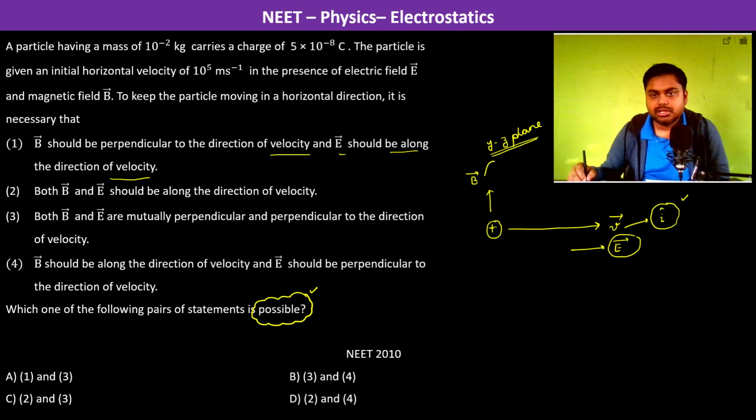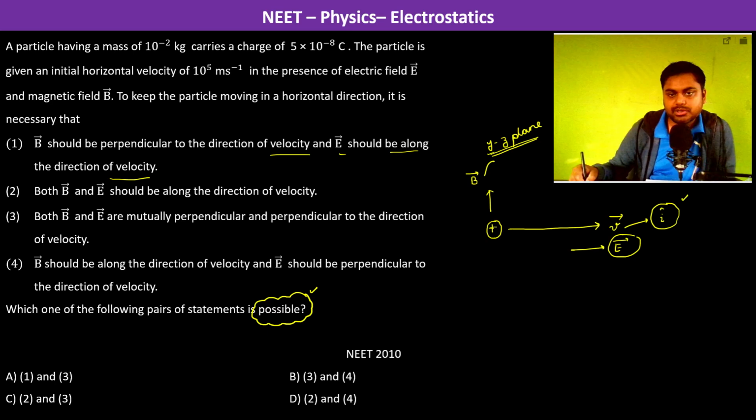If B is in the YZ plane, I can write B y j cap plus B z k cap, and qV cross B, with V i cap, crossed with this.